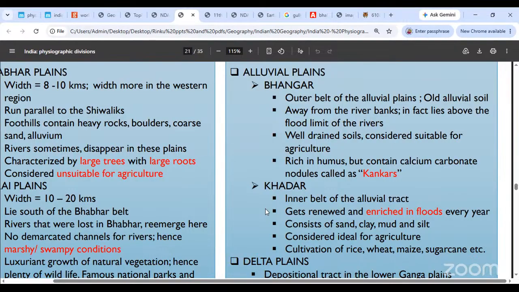Very fine and very cultivable, fertile soil होता है इसमें. Sand, silt, clay, mud, the finer kind of soil you find over here. Okay, इसमें कंकर नहीं मिलते आपको. It is considered ideal for agriculture, and cultivation of rice, wheat, maize, sugarcane, ये सब कुछ आसानी से होता है.